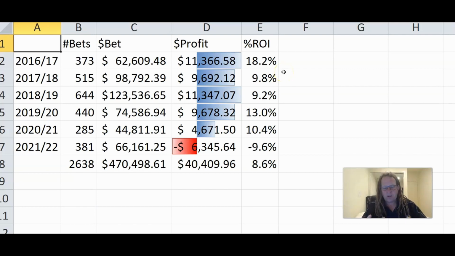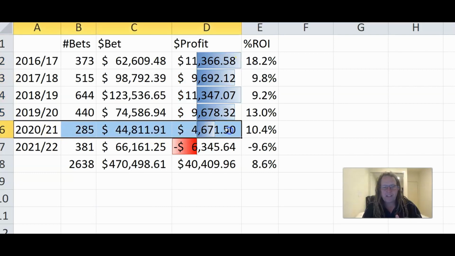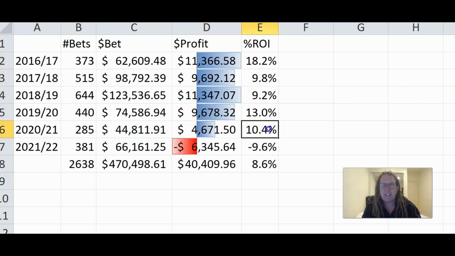So to measure how well we're going to go forward, we use the same data set and all the statistics that come with it. Great profits, amazing profit in 2020-21, and this is also good profits at 10% return, a lot less bets than previous years, and we'll go into why that is.